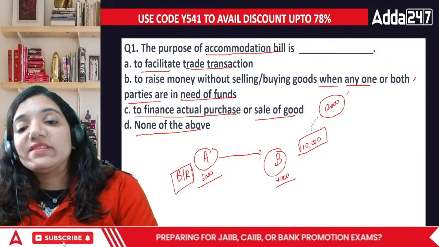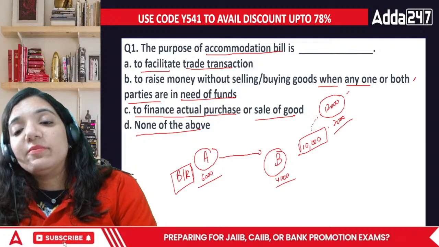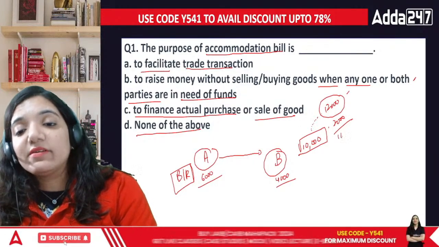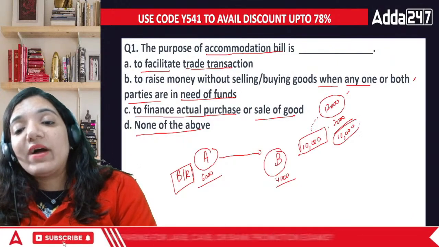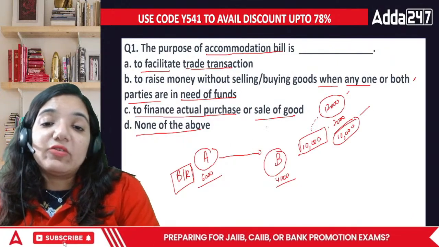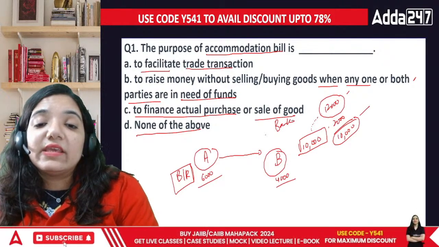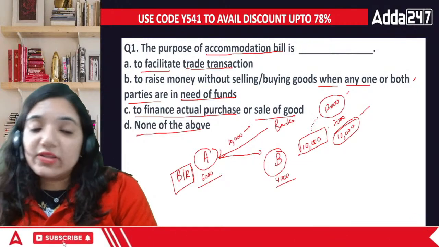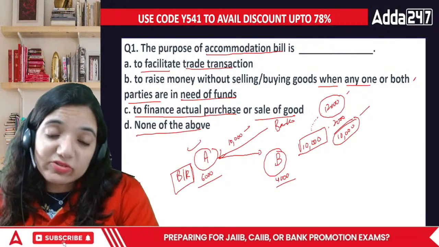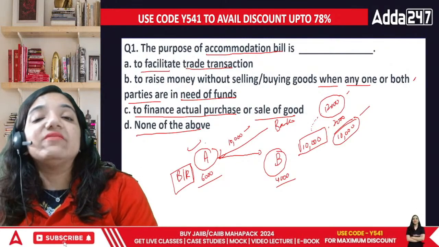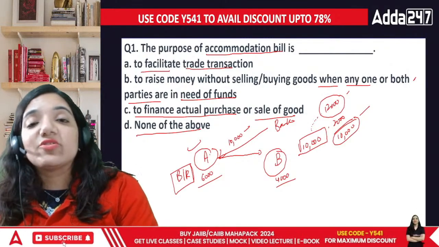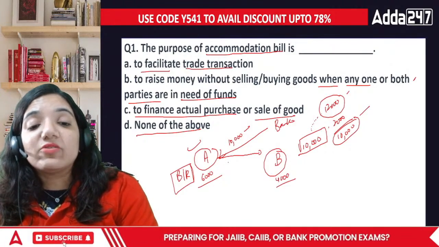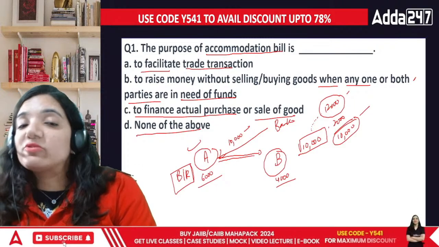So in this case, can we say that 2000 would be the price at which A will get the discount? That is, the bank says that I will buy the bill for rupees 10,000. Now the bank will give the 10,000 rupees to A. A got that? Okay, I am receiving 10,000 rupees. As soon as A receives these 10,000 rupees, what is it going to do then? It will now share that 10,000 with B.